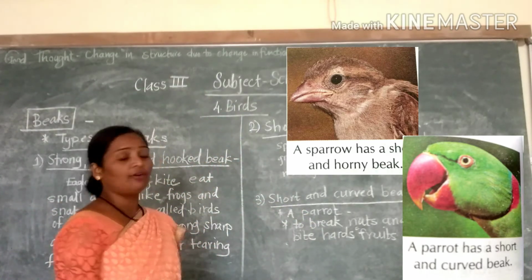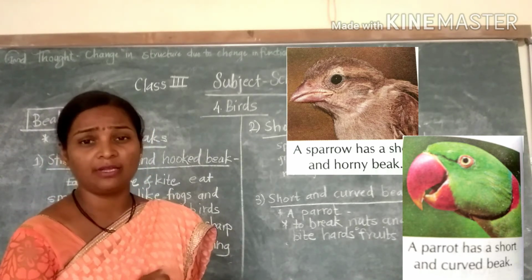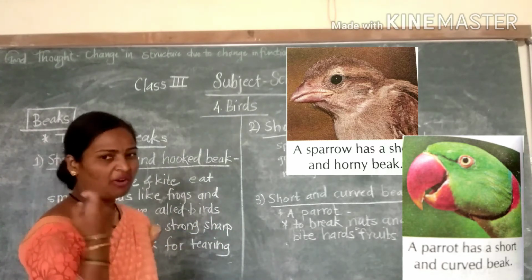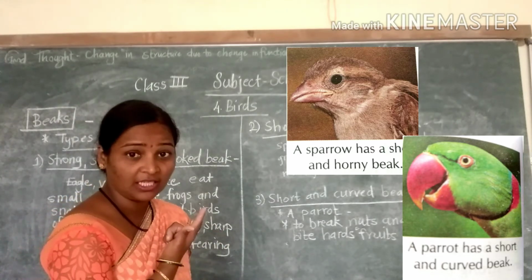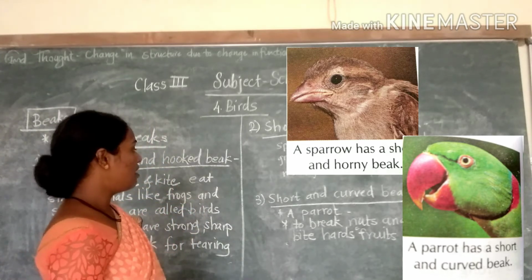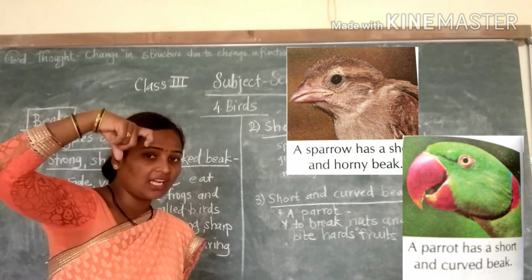So what do they have to do? They have to crush the hard nuts and the hard shell of those nuts. That's why they have a short and horny beak. Observe it, how it is. It is a short and horny beak. Now the third type is the short and curved beak.